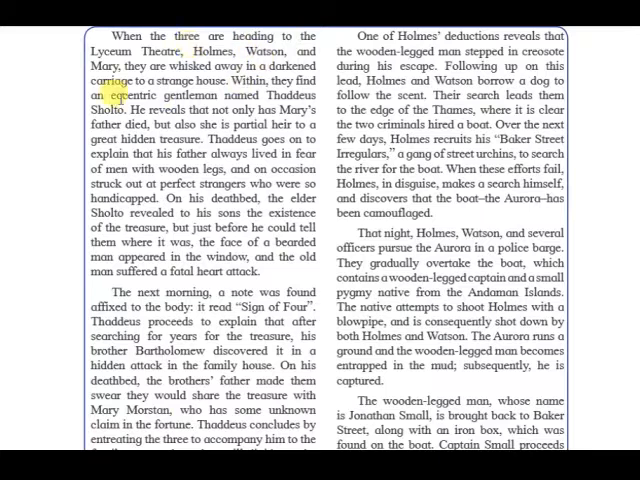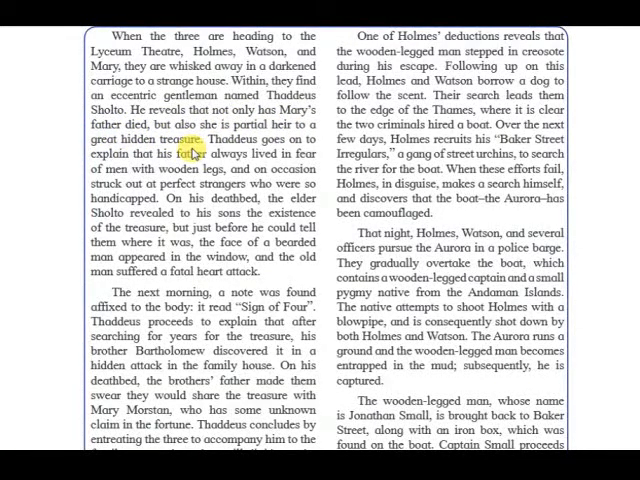When the three are heading to the Lyceum Theatre, Holmes, Watson, and Mary, they are whisked away in a darkened carriage to a strange house. Within, they find an eccentric gentleman named Thaddeus Sholto. He reveals that not only has Mary's father died, but also she is partially heir to a great hidden treasure.